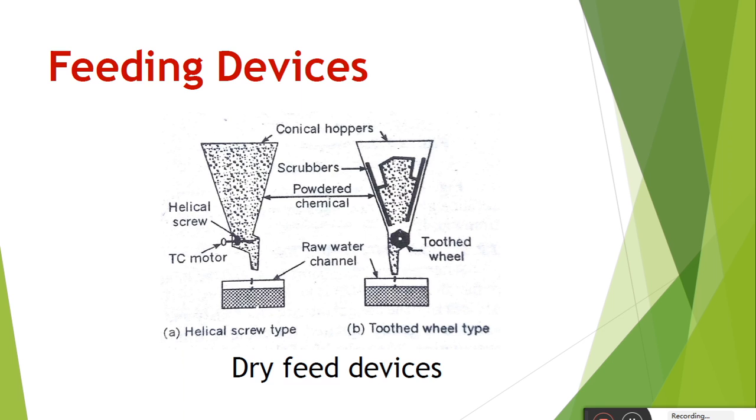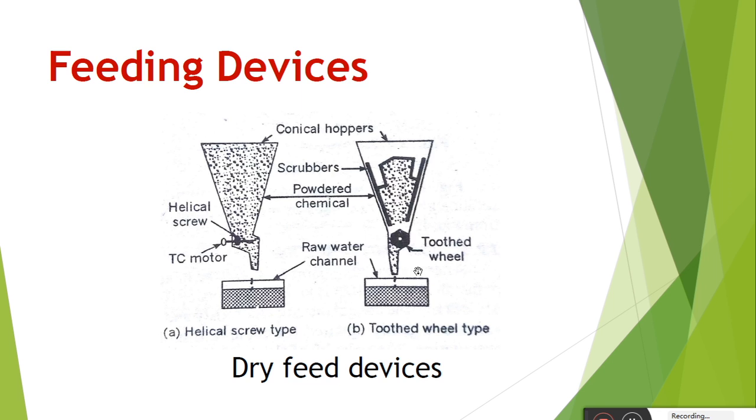Each unit consists of a conical hopper tank in which the coagulant in powder form is placed and allowed to fall into the mixing basin. Agitating plates to prevent the arching of the powder chemicals are provided inside the tank, and the dose of coagulant is regulated by the speed of the toothed wheel.